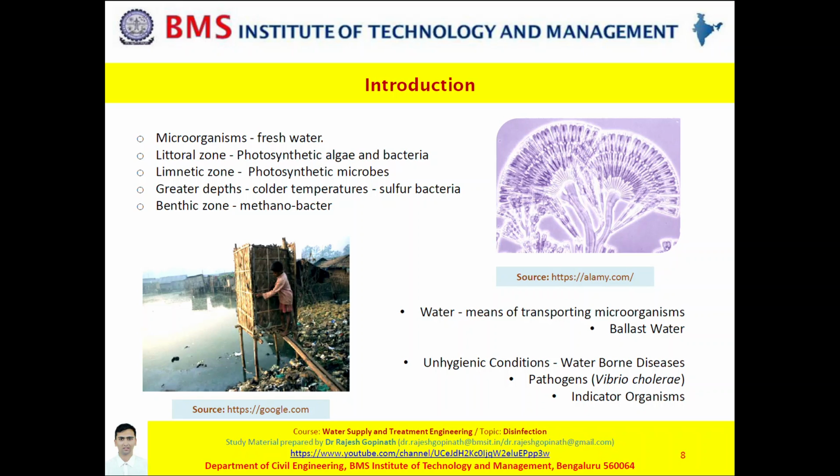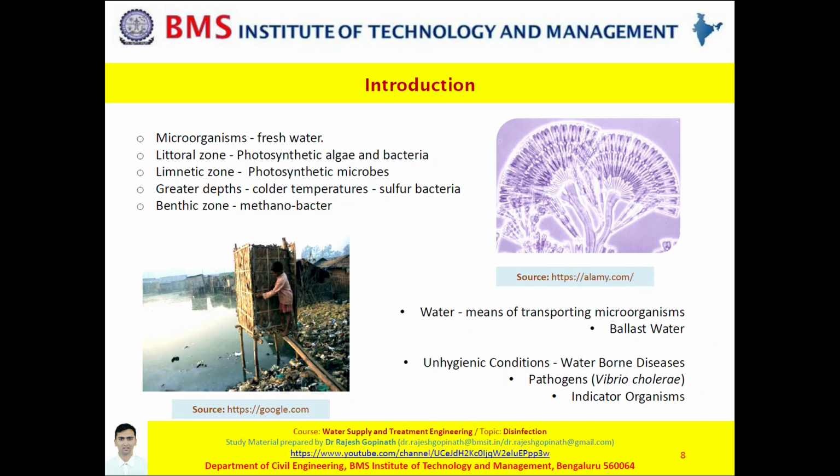Since we are speaking about pathogens, that is disease causing organisms, I would also like to bring to your attention indicator organisms. We had discussed this in the previous sessions.